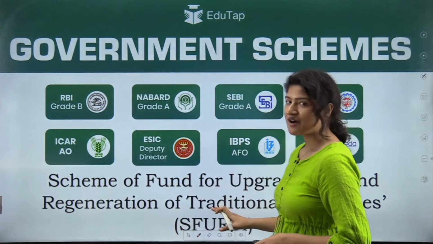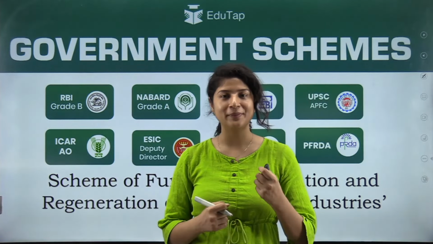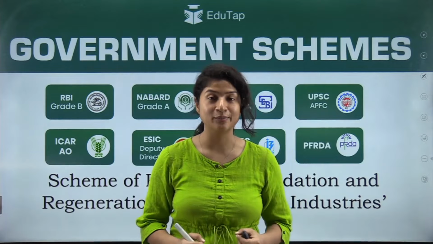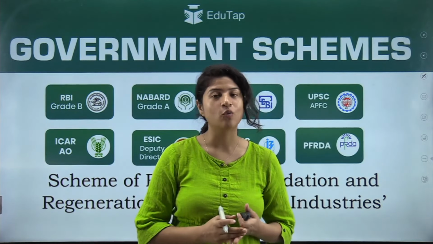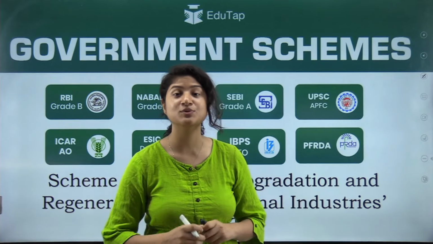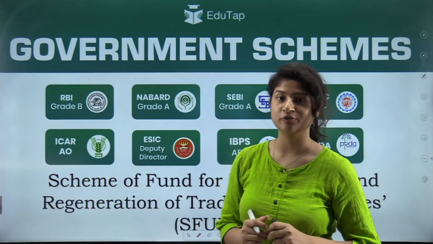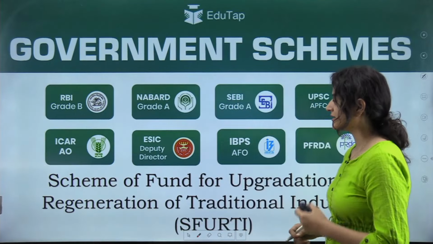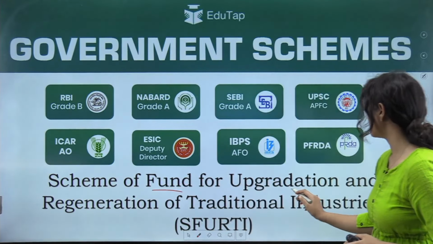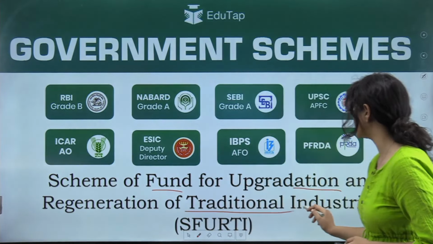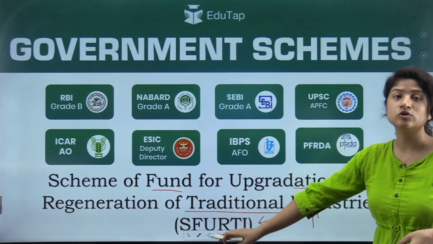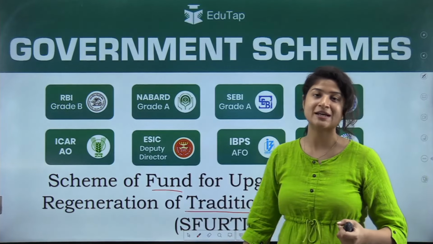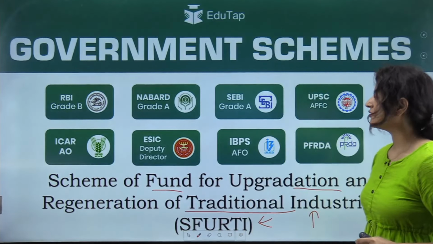So the scheme that we are covering today was recently mentioned in your PIB, and that is the right approach for examination also. Any scheme that has been recently launched or has been in use for the past 1 year becomes very important from your examination point of view. One such scheme is the Scheme of Fund for Upgradation and Regeneration of Traditional Industry. The short form of it is SFURTI. Whatever important dimensions you need to remember about SFURTI, we are going to cover in this session.